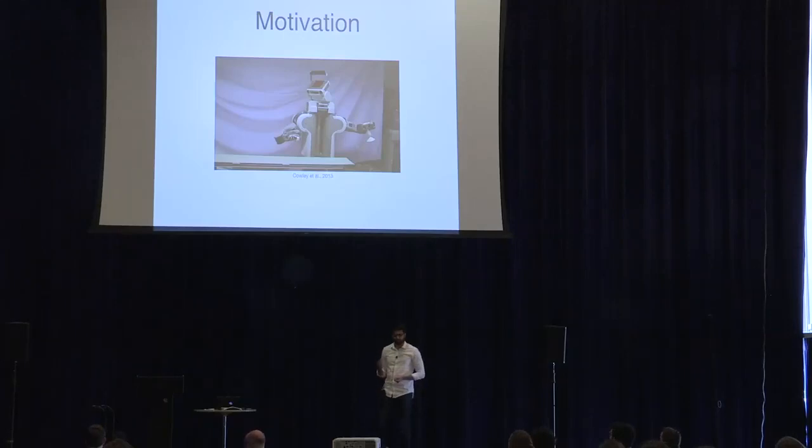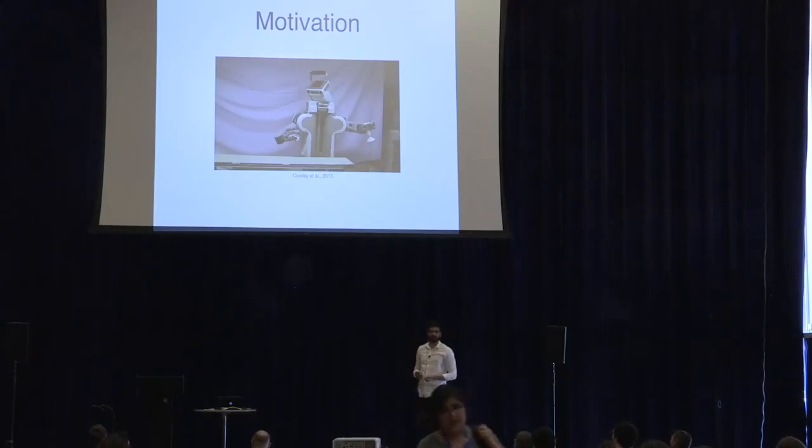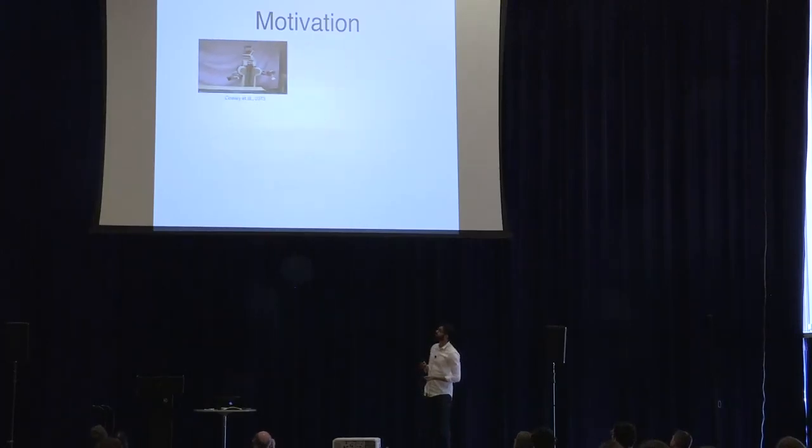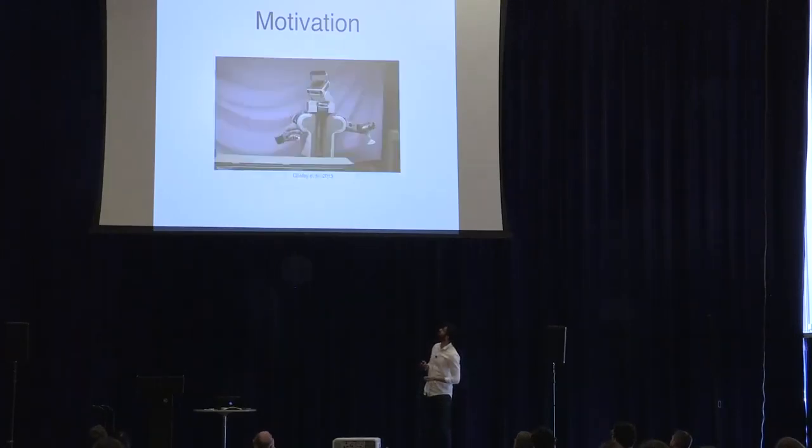Here, this robot is working on a conveyor belt where the objects are coming in at a fairly high speed, and the task here is to pick up these objects and then put them in different bins. Now, the robot has a fixed time budget to plan within. If it fails to plan within that time, then it will miss objects, and we don't want that to happen. So we want robust and efficient motion planning.